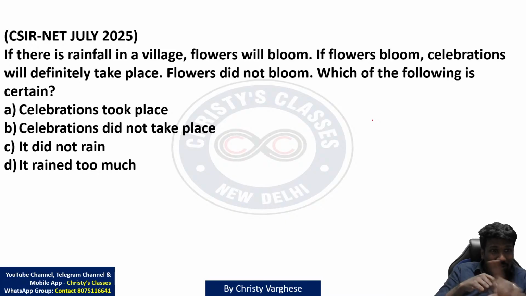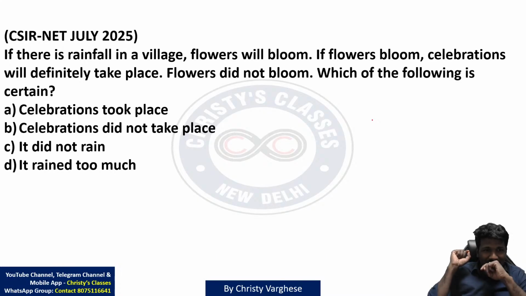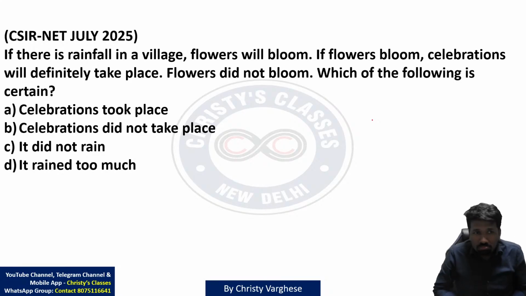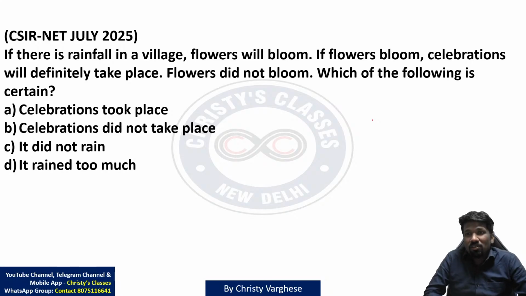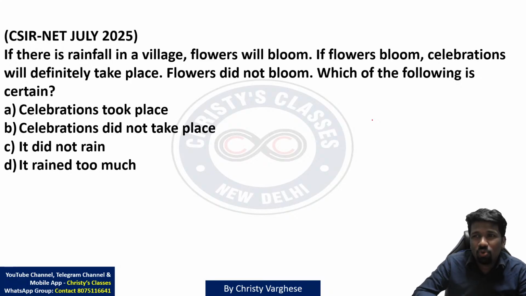Flower blooming हुआ तो celebration होगा, उसका मतलब ये नहीं है flower blooming के वजह से ही celebration होगा. Please listen to the sentence carefully because many of you got a wrong answer in the chat. That is why I'm explaining this in detail. Next sentence is saying flowers did not bloom. So you may think that flowers bloom हुआ तो celebration होगा. So flowers did not bloom means celebration नहीं होगा, नहीं हुआ होगा. Is that correct? Not true.